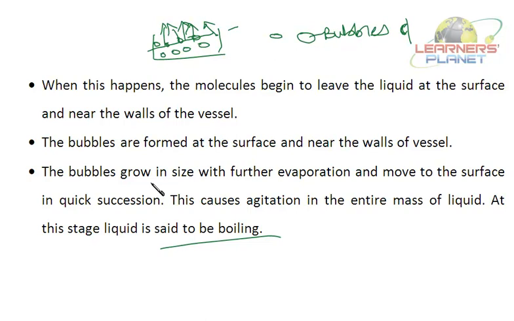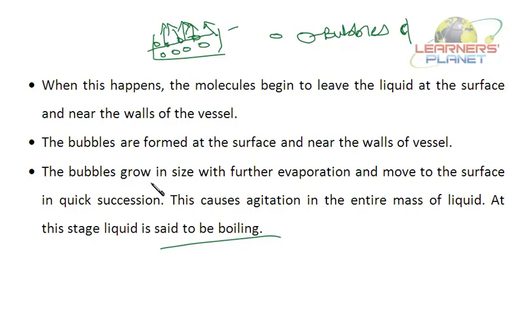Now when that vapors are condensed, what will happen? Whatever energy it has absorbed to change into vapor state, it will release. Now when it releases that energy, the potential energy of that liquid decreases, the particles come closer, the intermolecular forces of attraction will increase, and it will change into the liquid state.